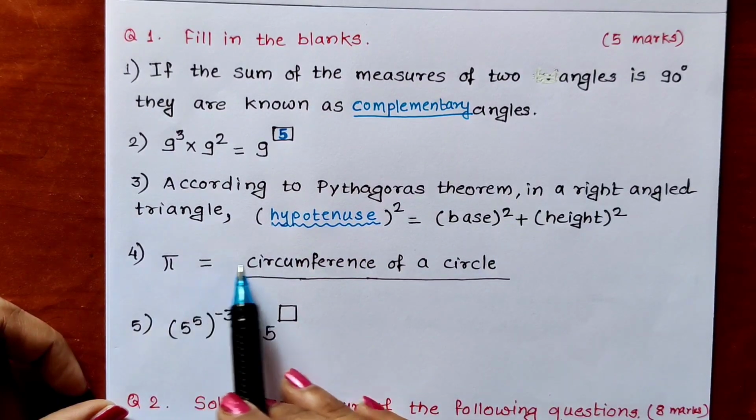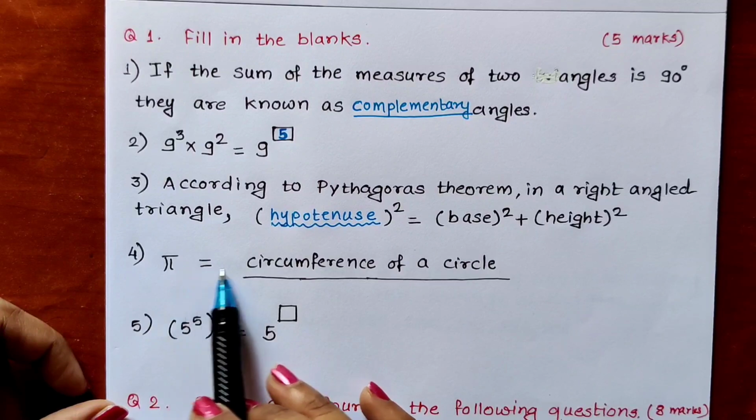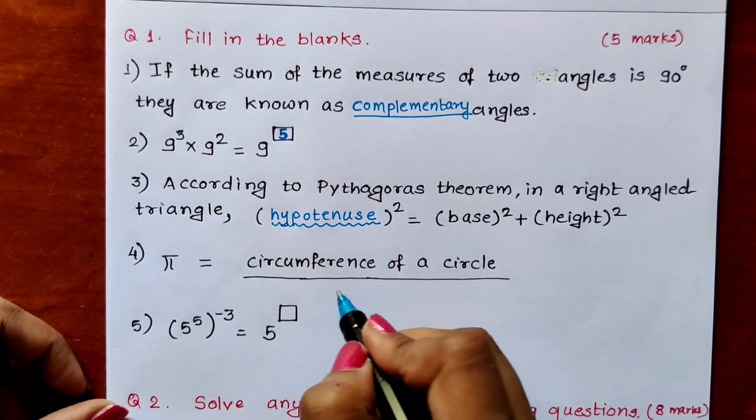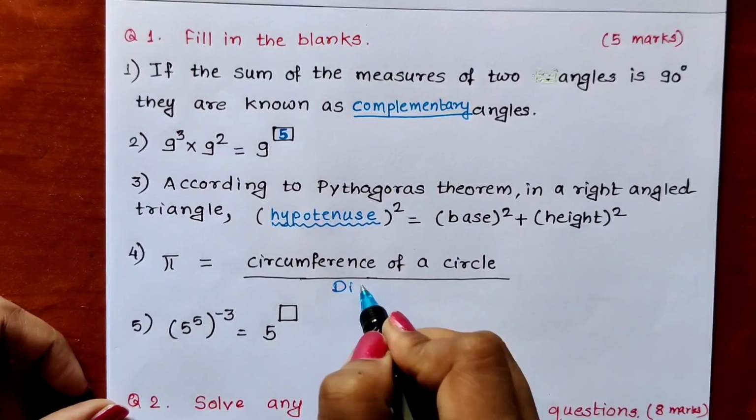Now pi is equal to, what is the formula for pi? Circumference of circle upon diameter.